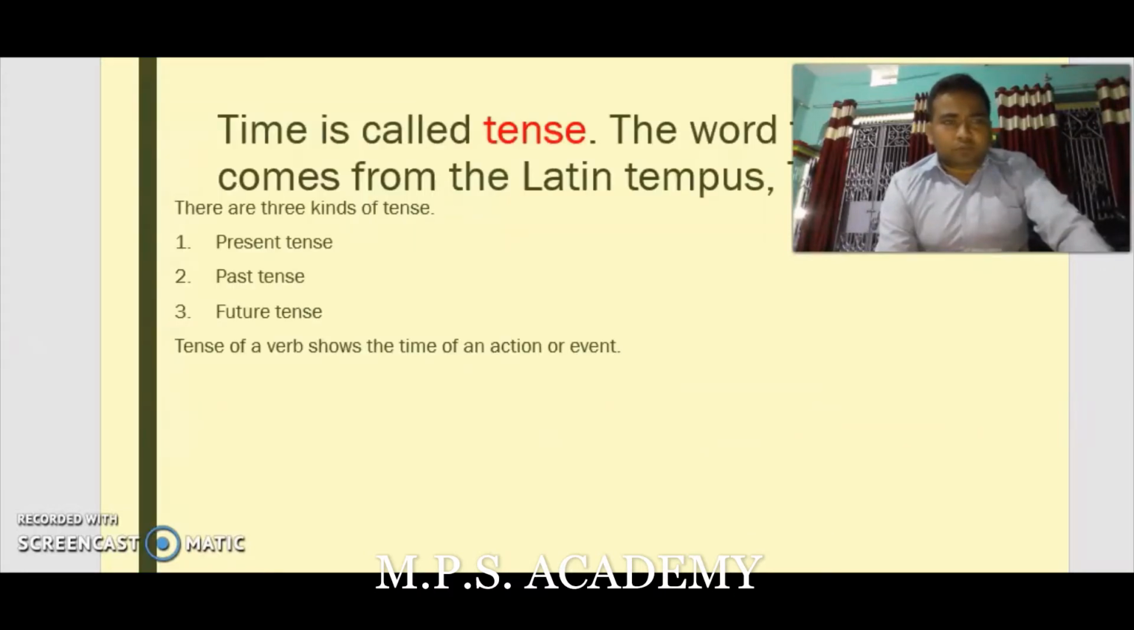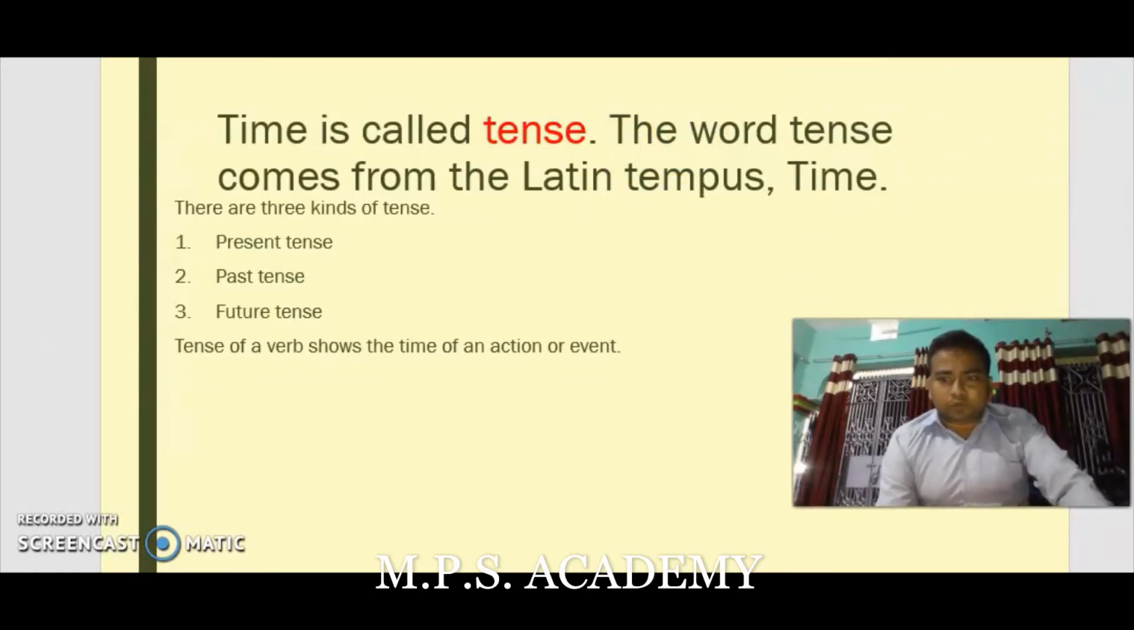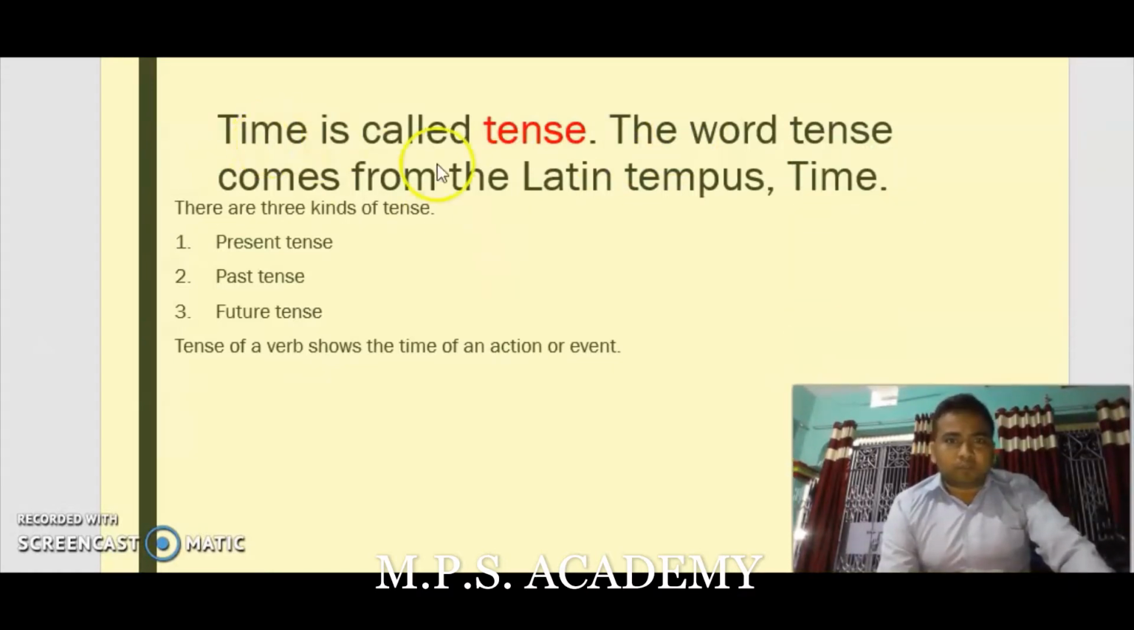So before I move towards the tense, first we look towards the definition of it. What is tense? The time is called tense. The word tense comes from the Latin word tempus, which means time. The three main kinds of tense are present tense, past tense, and future tense.